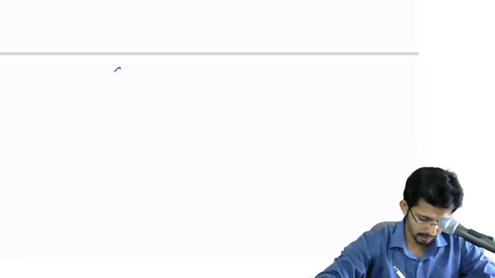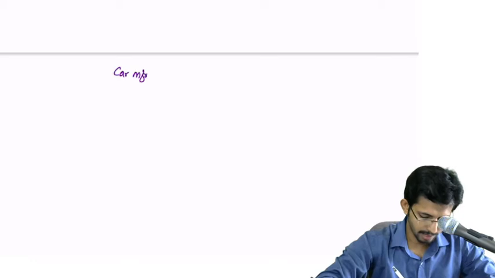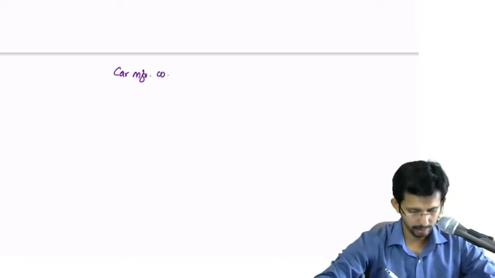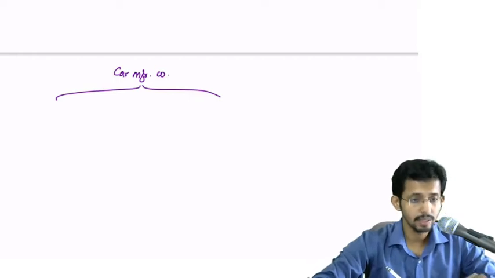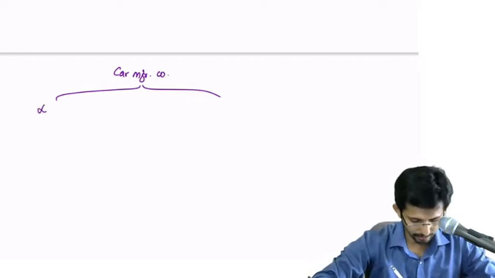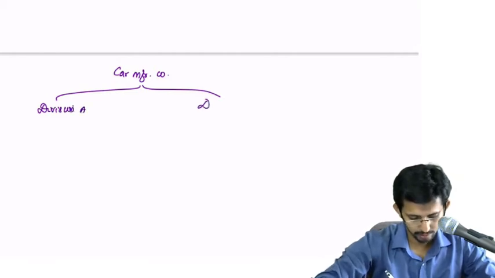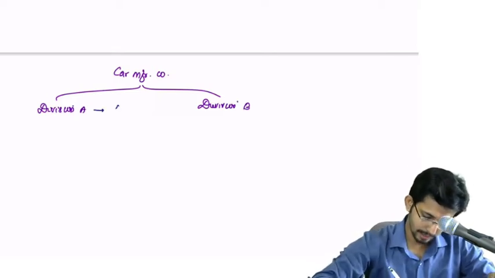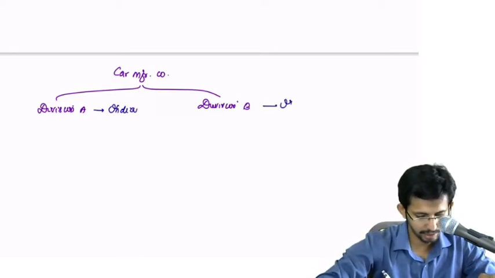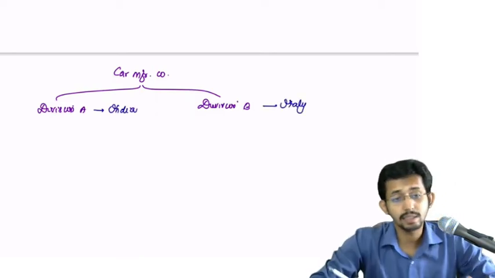So a car manufacturing company has two divisions. Okay, now division A and division B. Now division A is located in India, whereas division B is located in Italy.